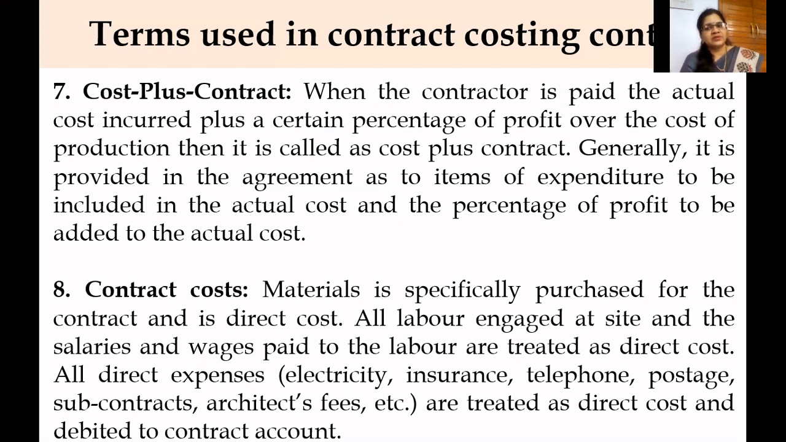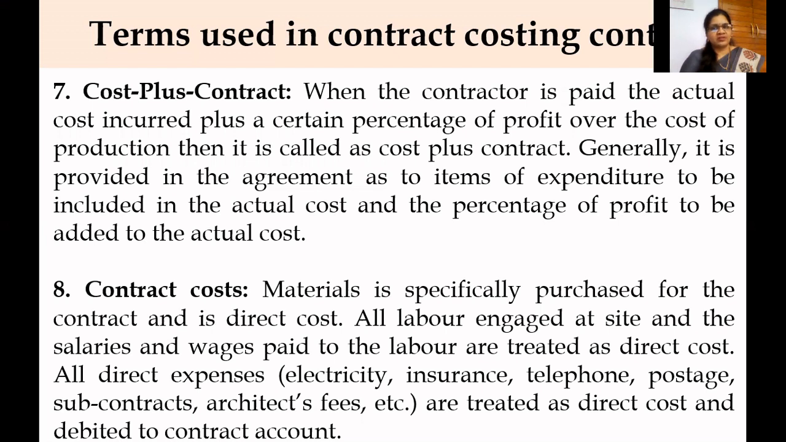So in common terms, in production or manufacturing activity, we say cost plus profit is equal to sales. In the same way, cost plus profit is equal to contract. Generally, it is approved in the agreement as to items of expenditure to be included in the actual cost and the percentage of profit to be added to the actual cost. This is the cost plus contract. So to the contract cost, some percent of profit is added.